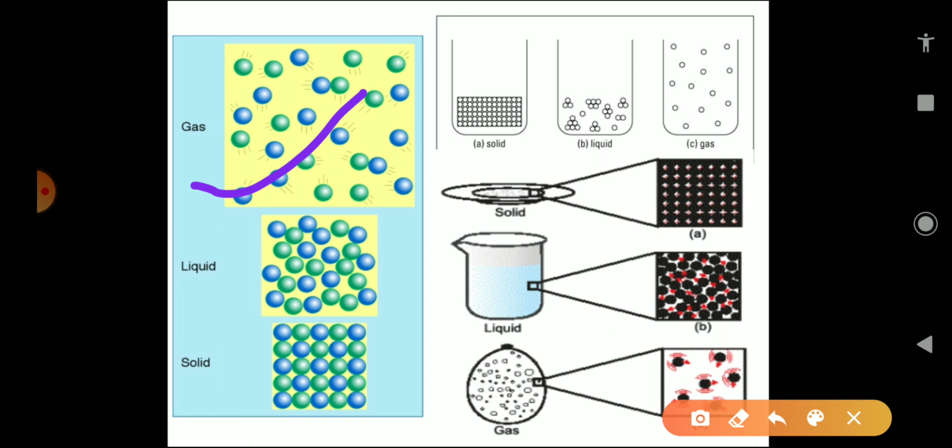So, in this class, we have studied different states of matter, that is solid, liquid and gas, and the characteristics and properties of different states, how they behave, and how we can identify that a particular thing is a solid, liquid or gas based on its characteristics. Thank you all.